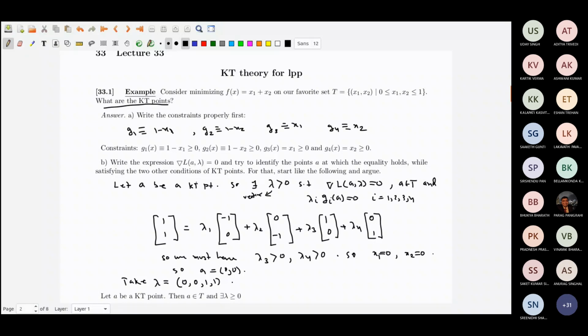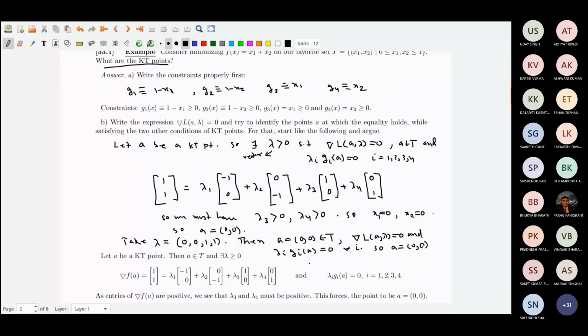Then I have A equal to (0, 0) in the set. Also, I have grad L(A, lambda) equal to 0, and I also have lambda_i g_i(A) equal to 0 for all i. So A equal to (0, 0) is the only KT point.